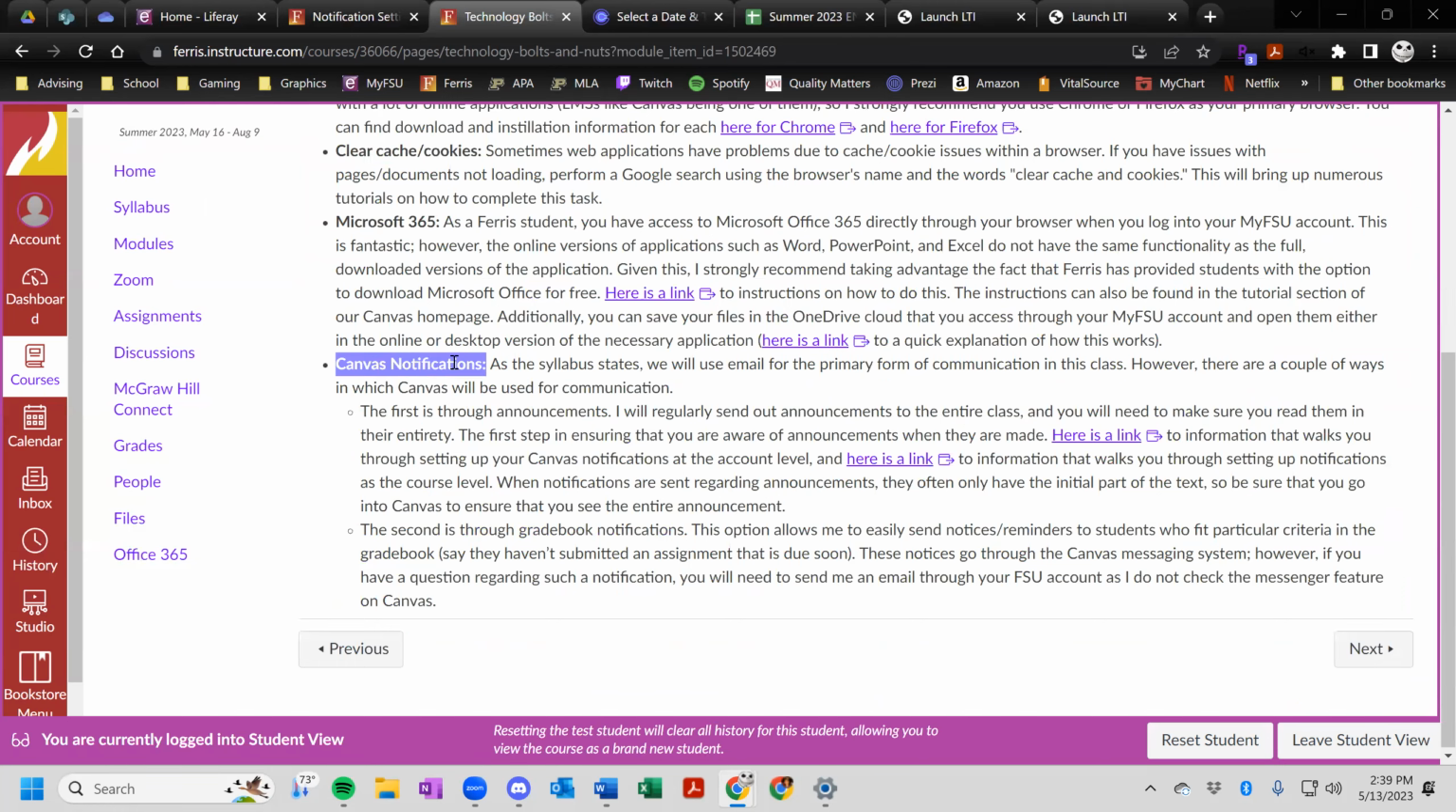I do not use the inbox or the messages through Canvas. I use things through email. The only time that I use the Canvas notification section is if I am emailing students who maybe haven't completed an assignment and I'm sending a notification directly through the gradebook. And all of that information is gone over here. So please make sure that you take the time to browse through this if you find that you're running into any difficulties.